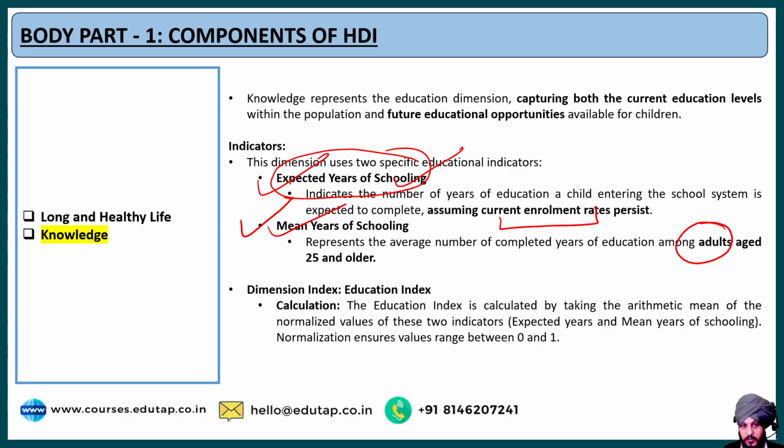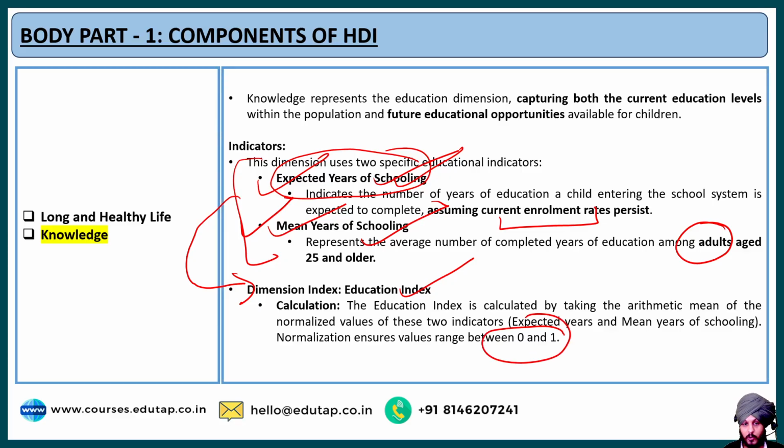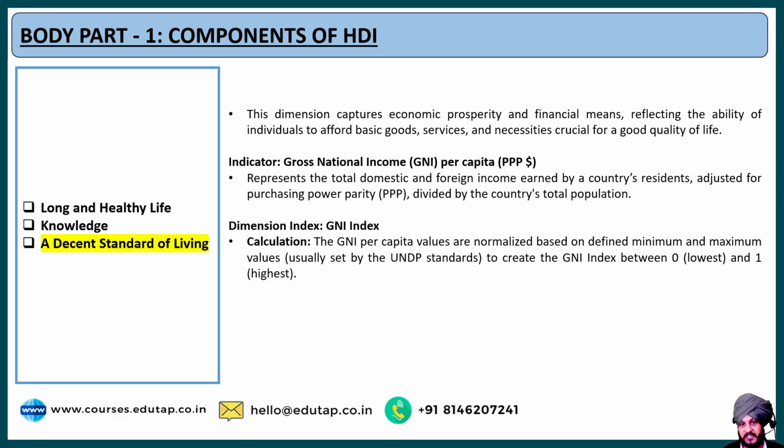Based on this, we calculate the dimension index, which is the education index. It is calculated by taking the mean of the normalized values of expected years of schooling and mean years of schooling, and the value of this education index ranges between 0 and 1. So this is about knowledge. The third is the decent standard of living. As the name suggests, it captures economic prosperity and financial means, which reflect the ability of individuals to afford basic goods and different types of services.